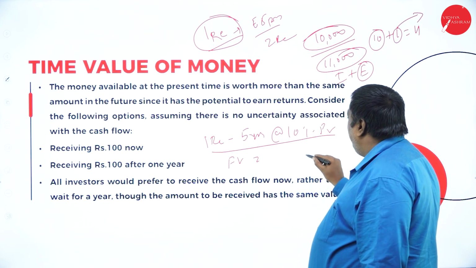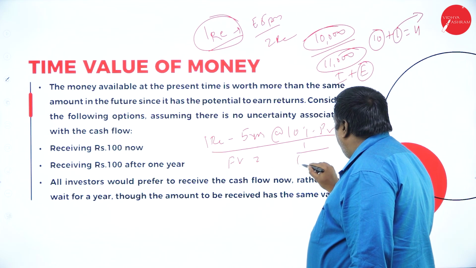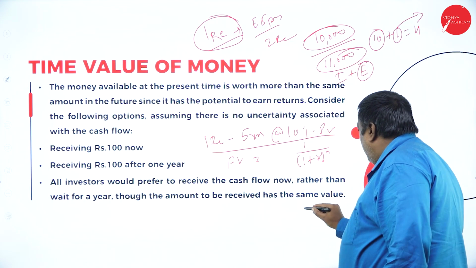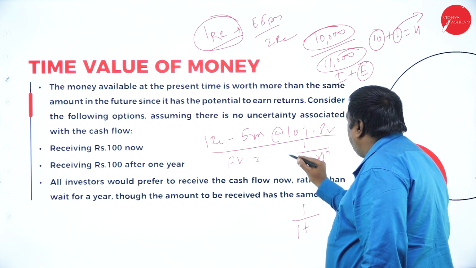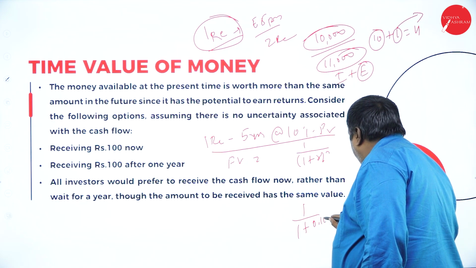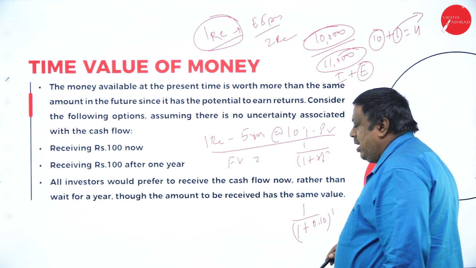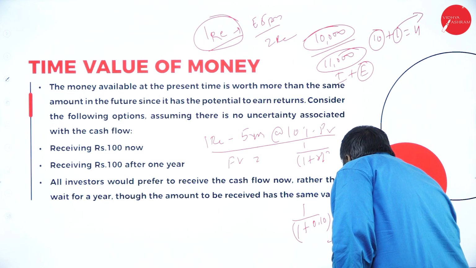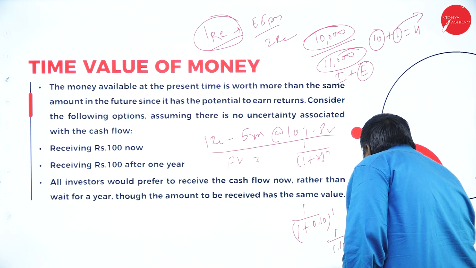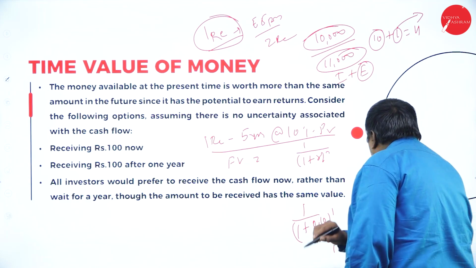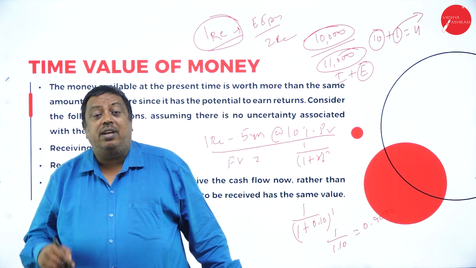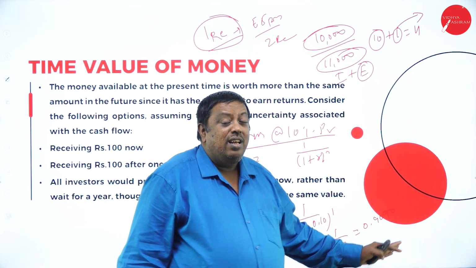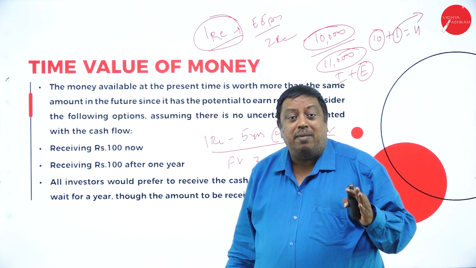See, the formula is very simple here. 1 divided by 1 plus r to the power of n. Here 1 divided by 1 plus r, where r is the interest, 0.10, and here it is the first year. First year, how much will my 1 rupee be? So 1 divided by 1.10, which is nothing but 0.90909. Saying that today's 1 rupee, after 1 year, will be only 90 paisa. That's it. Means think in a proper way before keeping that money.